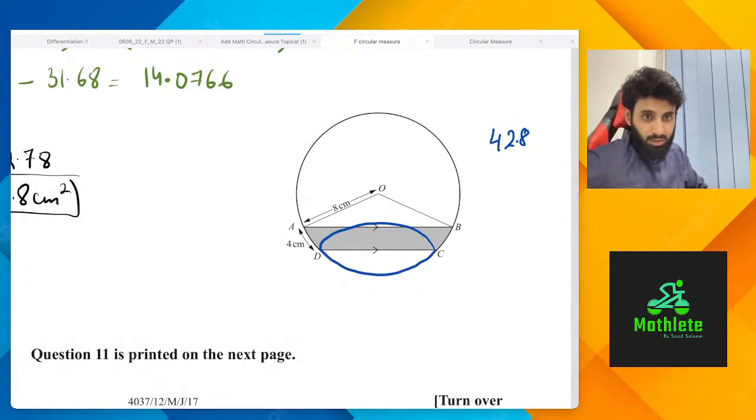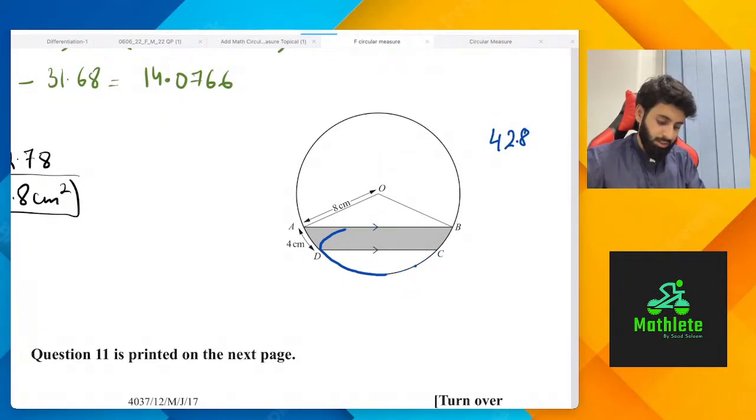Does this look like a circle? Yes or no? Of course it doesn't, which is why you can't take this as a semicircle.